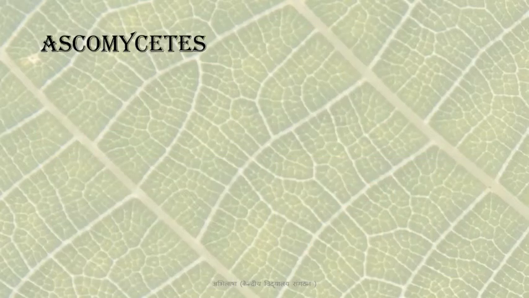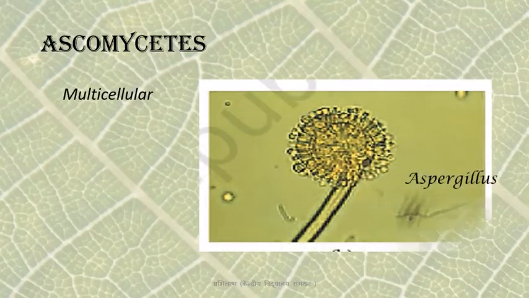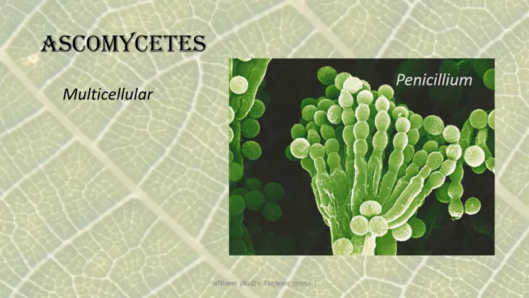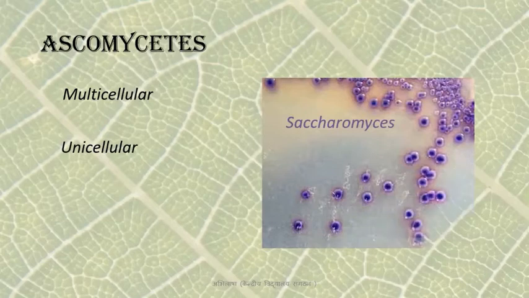Now let's see some key features of Ascomycetes. These are multicellular. You saw Aspergillus in the previous class. Here's Penicillium or the green mold. But they may also rarely be unicellular. Example is yeast or Saccharomyces.